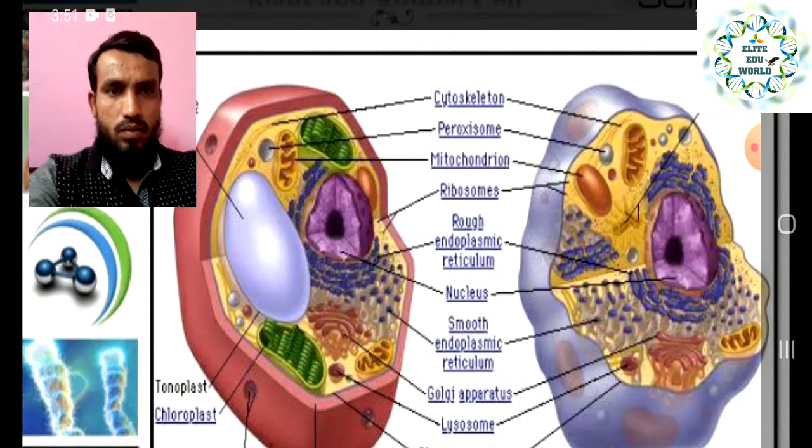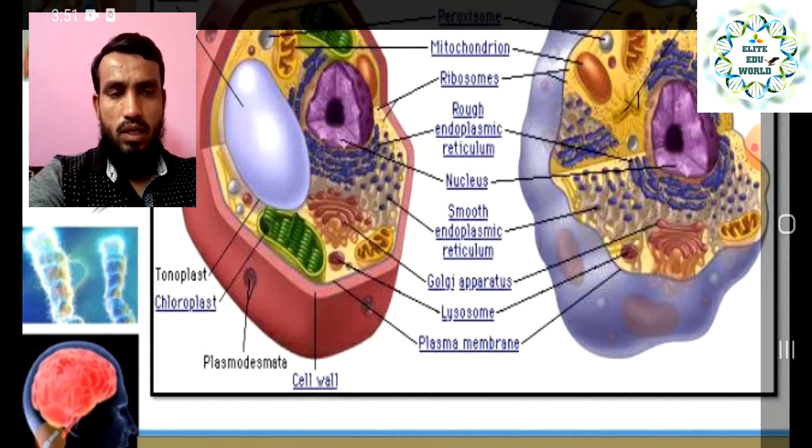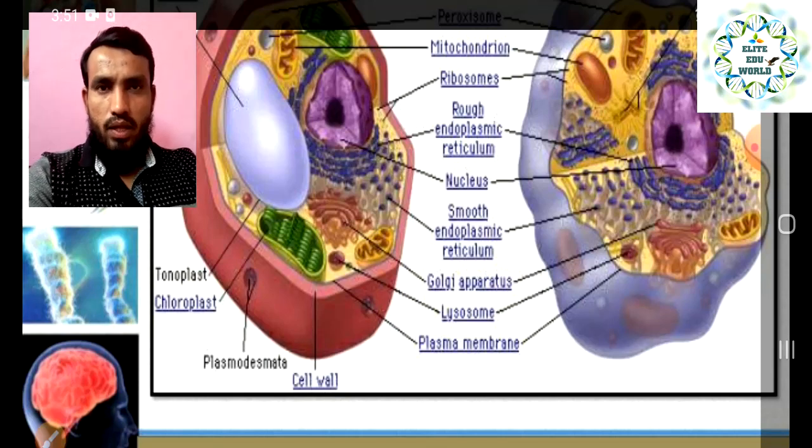And the next is the Golgi apparatus. It is named after the scientist who found these Golgi bodies. So that is the Golgi apparatus. And lysosomes are also present in both cells, plant as well as animal cell. And we have seen the function of the lysosome, that is digestive functioning.